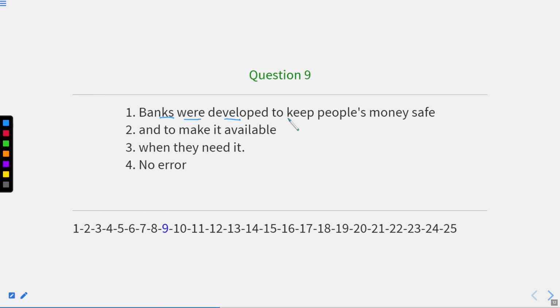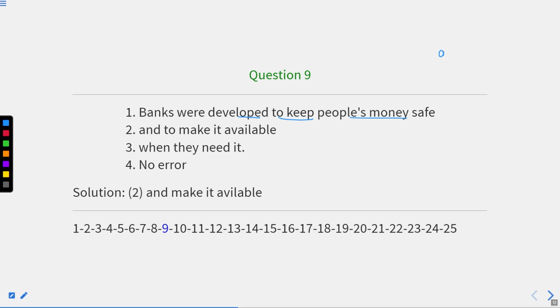Banks were developed to keep people's money safe and make it available when they need it. Now, banks were developed for what? To keep people's money safe and to make it available when they need it. Now, if you see the sentence, we are talking about banks that were developed to keep people's money safe. Here the error is in part second, where it is written to make.